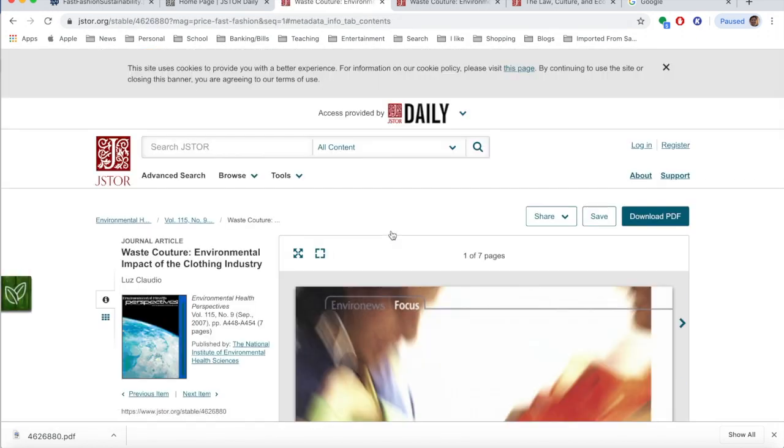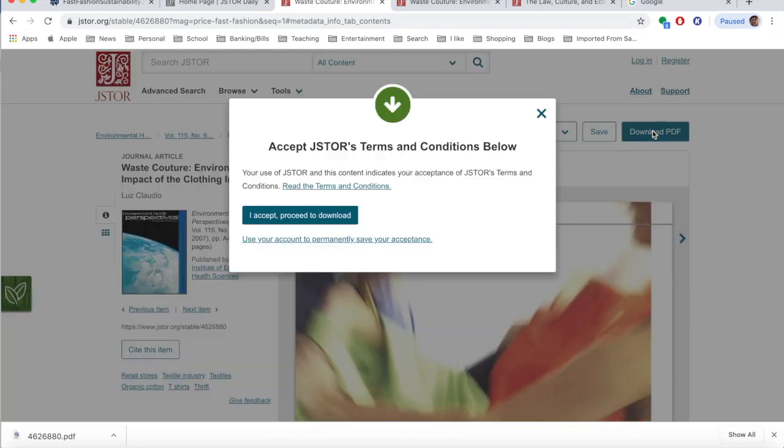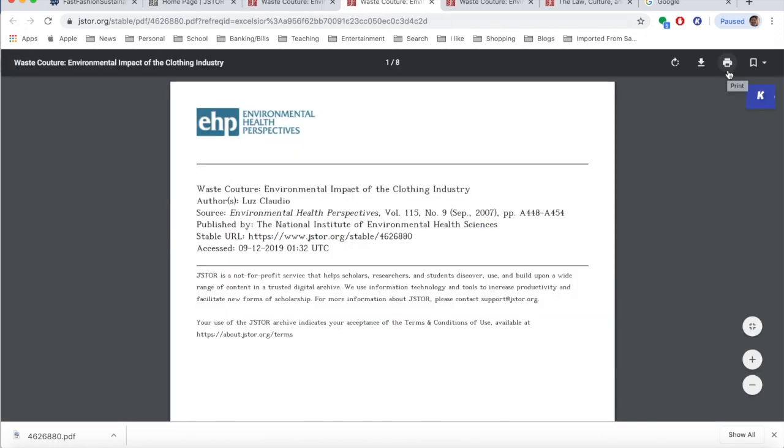Okay, so here's another resource. This one is called Waste Couture, Environmental Impact of the Clothing Industry. And the awesome thing is that it's free, and all 8 pages, yay, I'm glad it's not too long of an article, all 8 pages are available for me via PDF. So I'm going to go ahead and print it or download it.